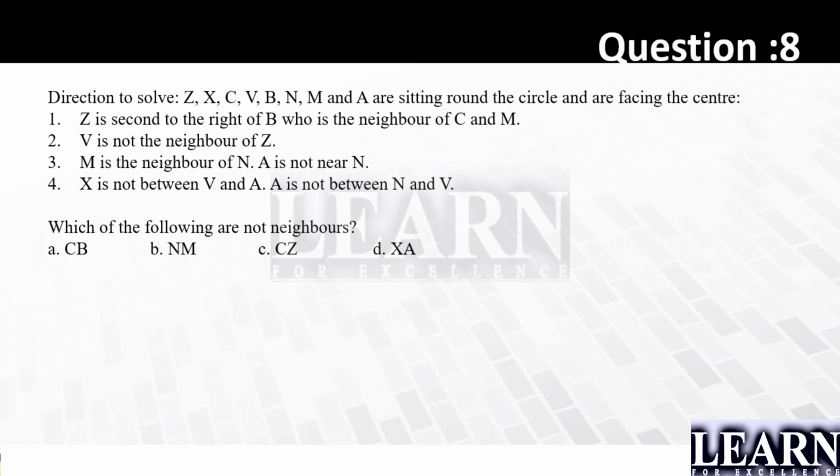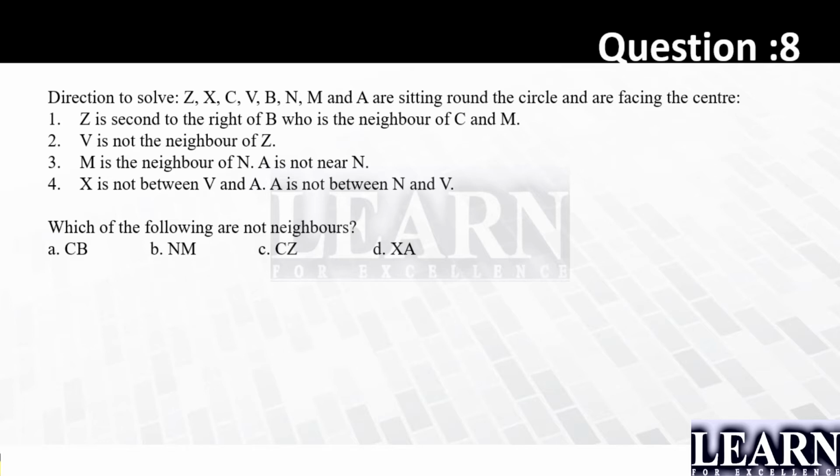Let's have a look at the question. Z, X, C, V, B, N, M, and A are sitting around the table and are facing the center. Statement number 1, Z is second to the right of B, who is neighbor of C and M. B is not the neighbor of Z, M is the neighbor of N, A is not near N. X is not between V and A, A is not between N and V. So how many possibilities are you going to get in this case?